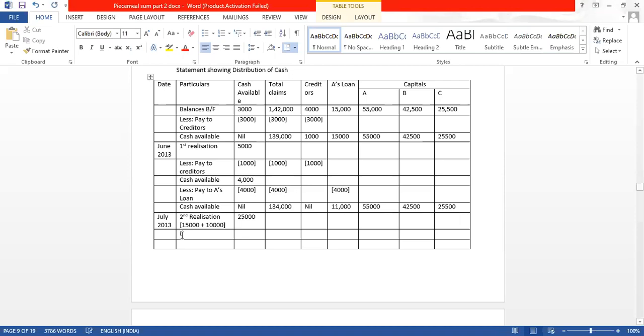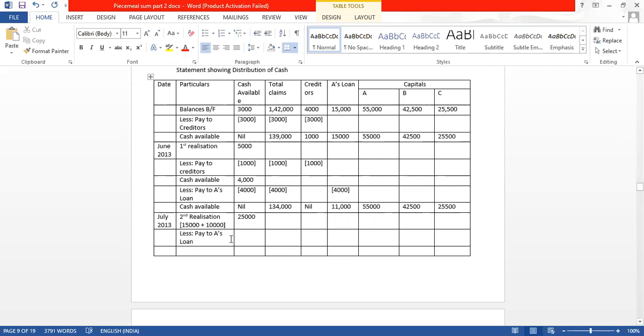So we will write less: pay to A's loan, 11,000. All 11,000 we can pay at once.